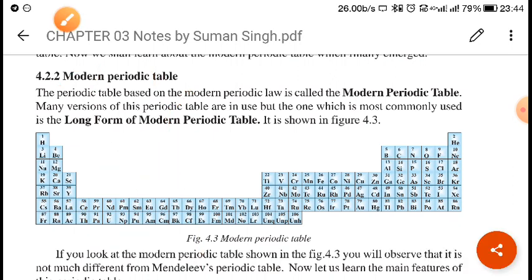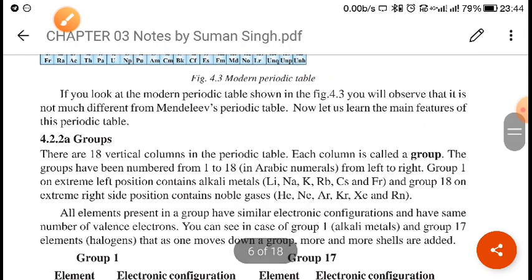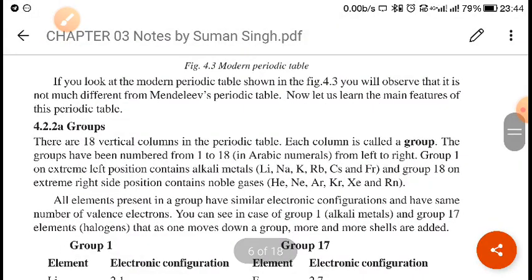And the basis of its classification is what? Atomic number, not the atomic mass. In this long form of periodic table, the elements are arranged in order of their increasing atomic number.